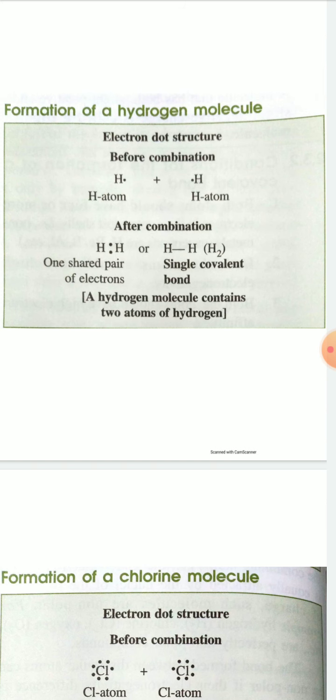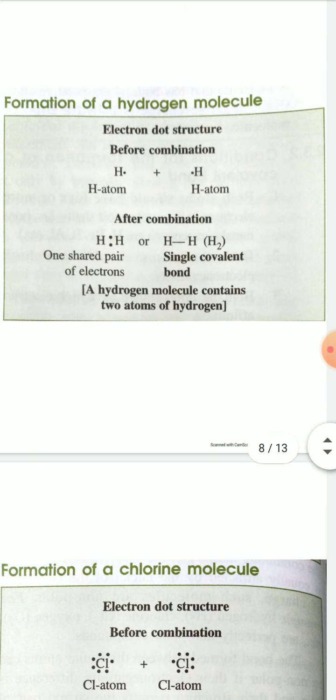So now count: after combination the valence electrons of each hydrogen atom is 2, because this electron pair is equally shared between the two hydrogen atoms.